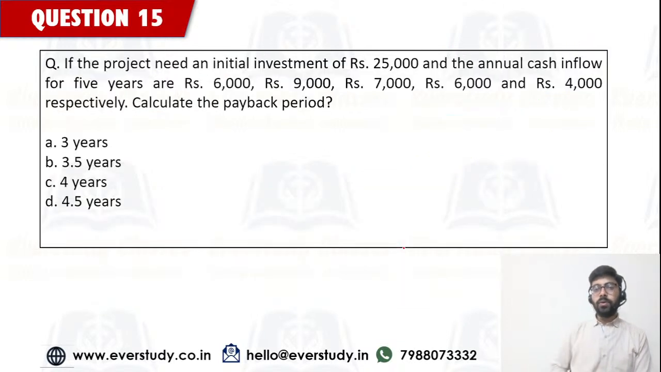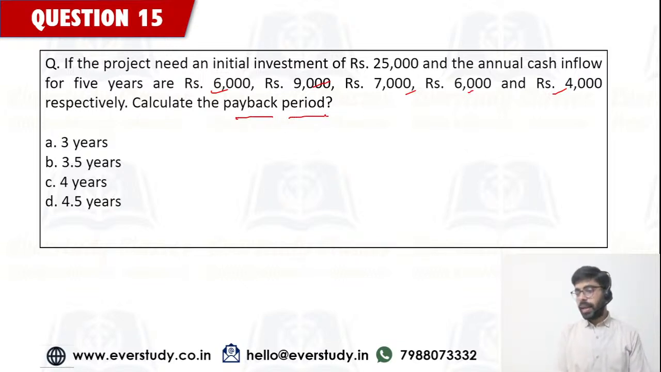Okay, now let's come to the next question. If the project needs an initial investment of 25,000 and the annual cash inflow for 5 years is going to be 6,000, 9,000, 7,000, 6,000 and 4,000, we have to find the payback period. Yeah, right, Praveen. We have to calculate the payback period.